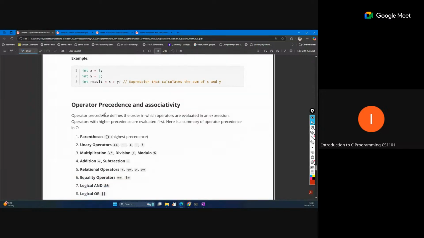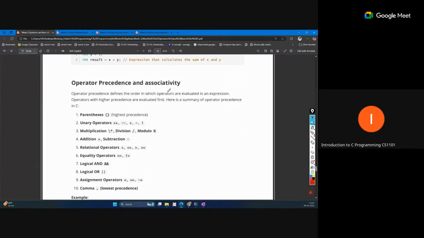Precedence and associativity are also important. Suppose we are using multiple operators in one expression, which operator will be performed first? That is called precedence. Associativity: if we have similar operators, multiple operators of the same kind in an expression, what is the order of computation?